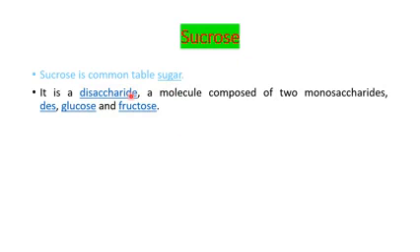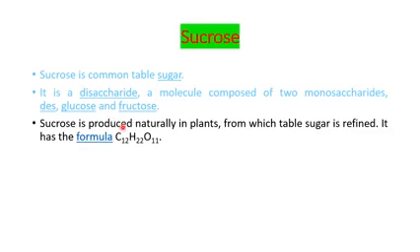The next carbohydrate we are going to talk about is sucrose. Sucrose is a common sugar which we use in our daily life, common table sugar. It is a disaccharide, which we have already seen much about. It consists of a glucose and a fructose. The molecular formula of sucrose is C12H22O11. It is mainly produced naturally in plants.